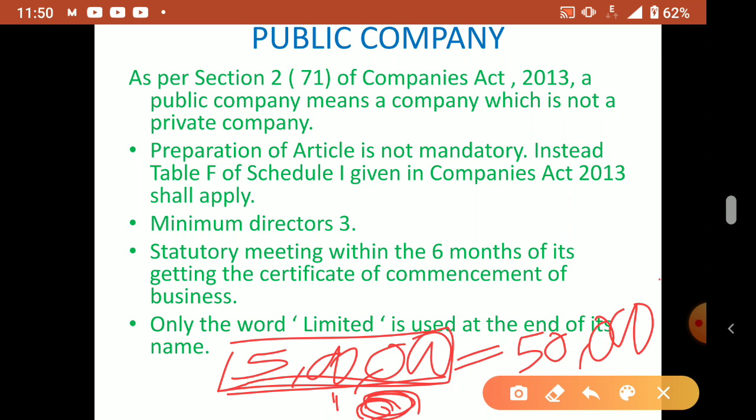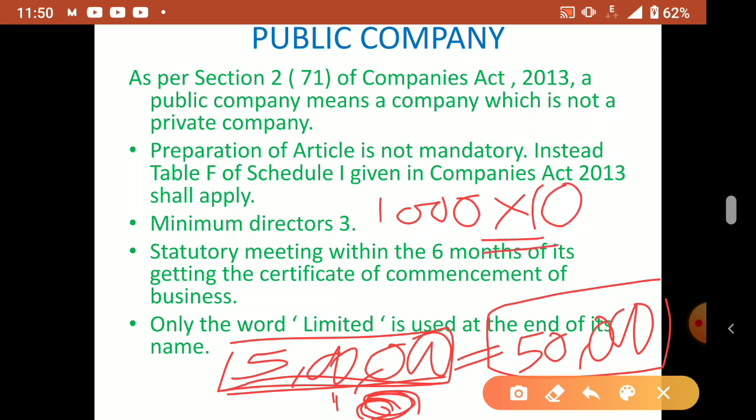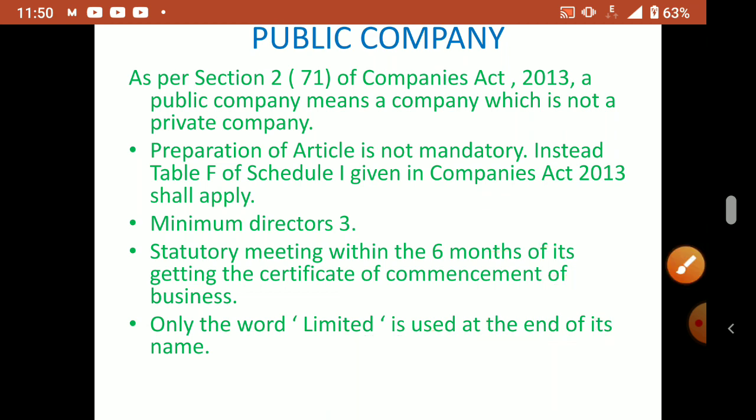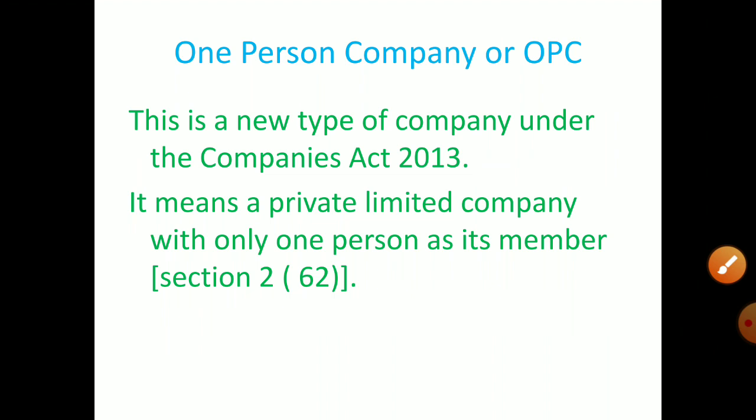Okay, so the company issues 50,000 shares. From this 50,000, if I want, I can apply for 1,000 shares. So 1,000 into 10, how much do I have to pay? 10,000 I have to pay to the company. Even this 10,000 the company will not ask you for in a lump sum amount. You can give it installment-wise. So that is the advantage in a public company. Now this category of company, it is a new thing.